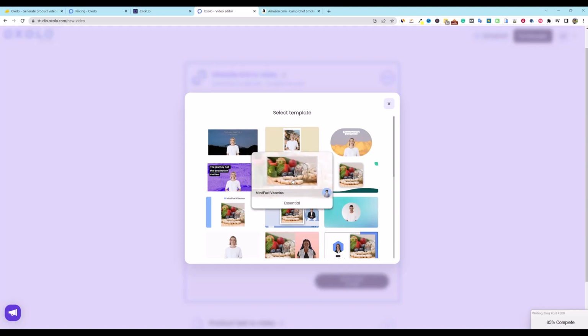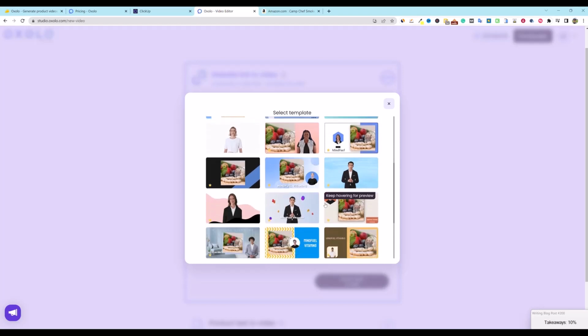You have the AI avatar very small on the bottom, and you're really focusing on the product. And then you have some of these that are very much focused more on the avatar, right? So pretty cool stuff. But I'm going to let the AI select that part.